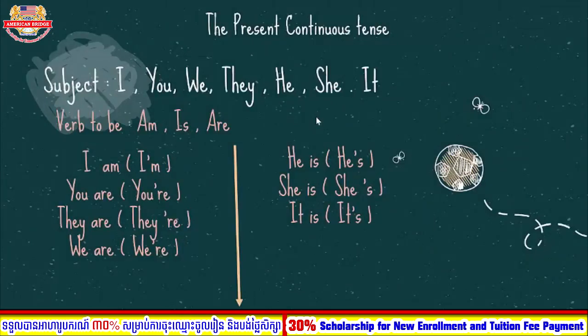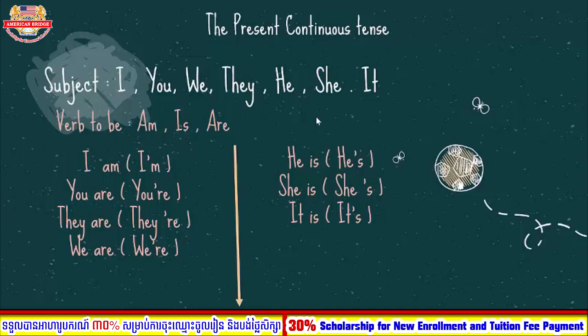Okay, so this one is regarding our present continuous tense also. Before we use the form to make the sentence, you need to use a subject: we have I, you, we, they, he, she, it, right? And as you know already, the form of present continuous, we need to use with verb to be also. So verb to be, we have am, is, or are, right?